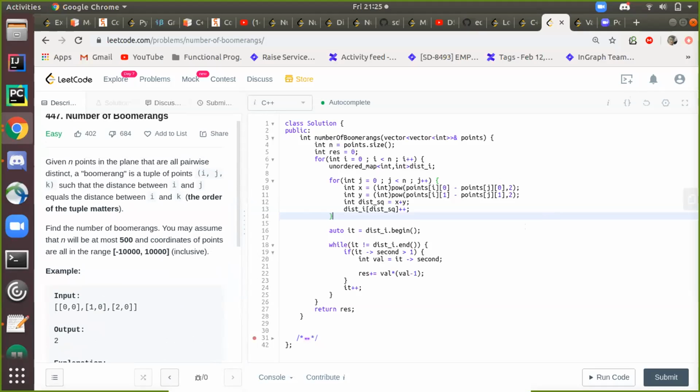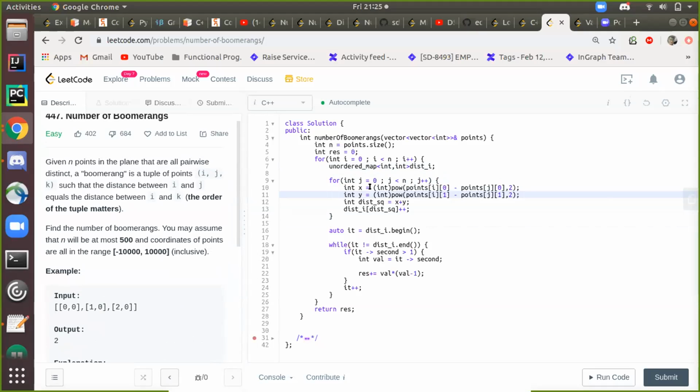Hello. Yes. Okay. So as I said, for every point, I am using this map, and I'm calculating the distance of this i with the rest of the points. So this loop is for that. I am storing the square of the distance, so I don't have to deal with the float values.